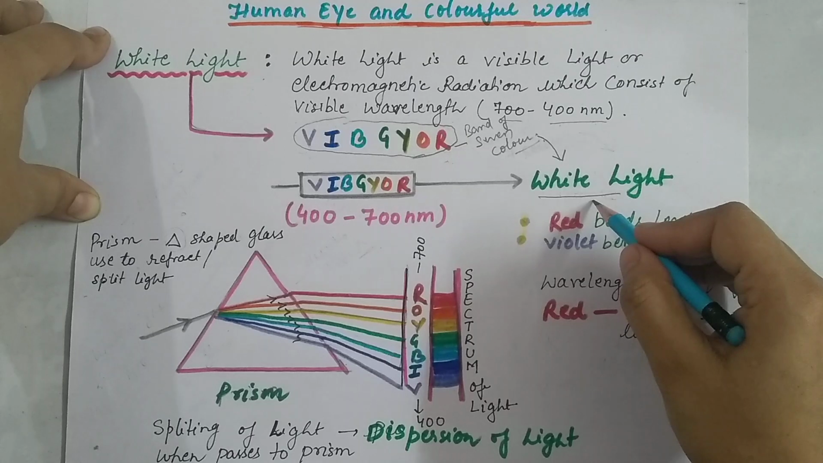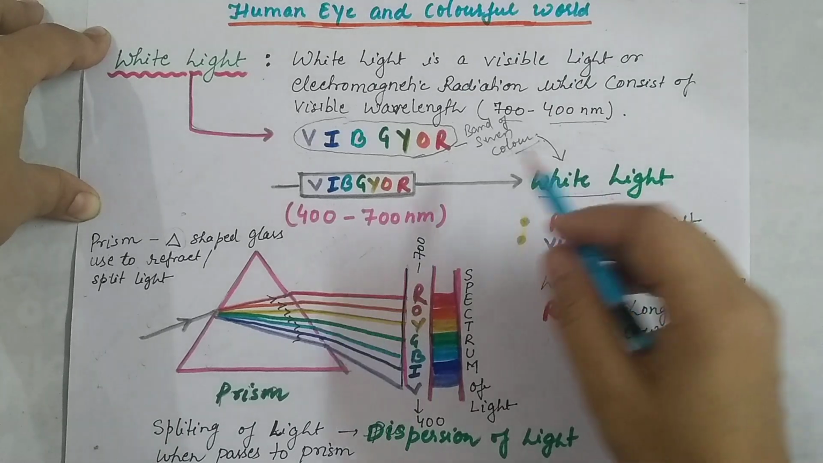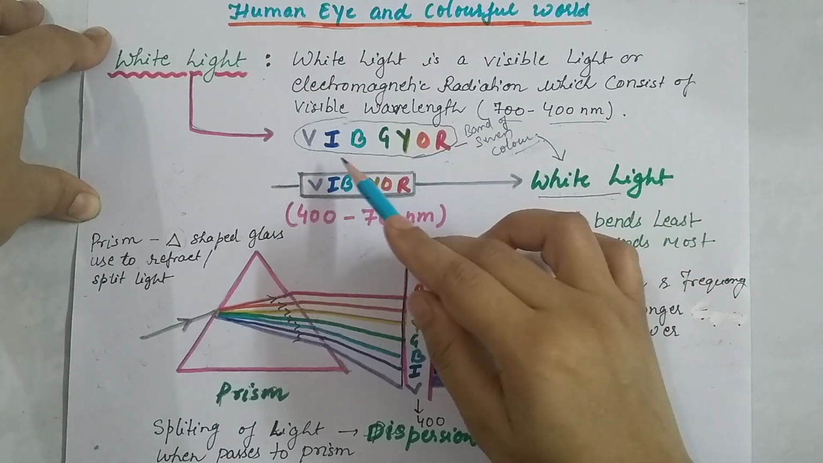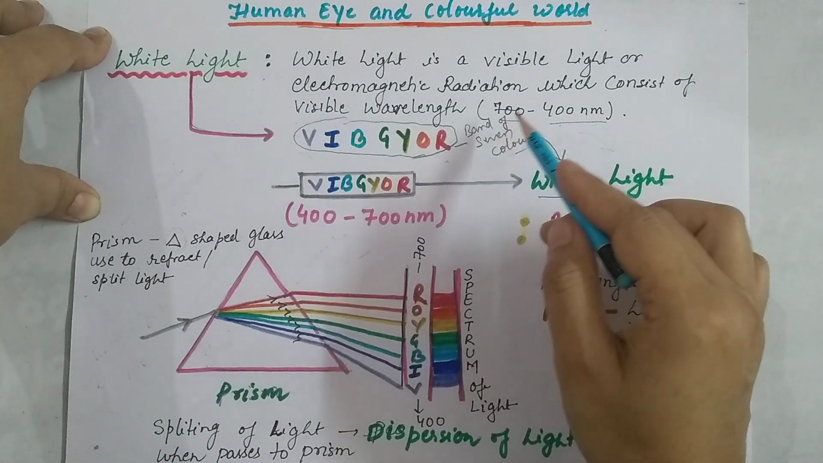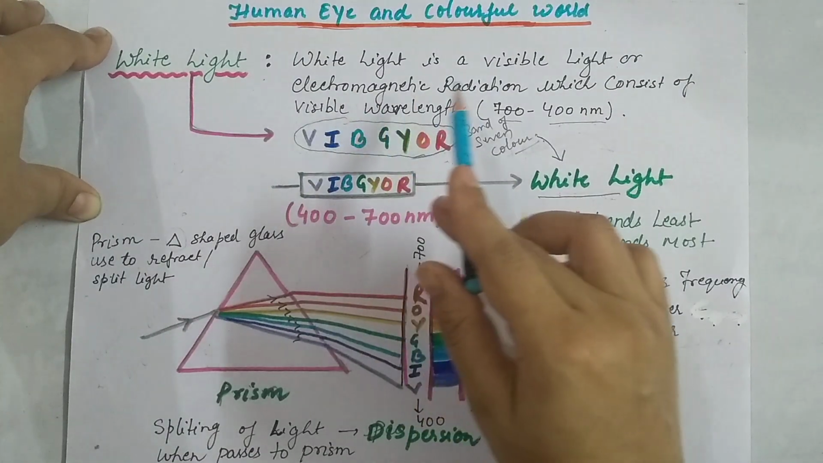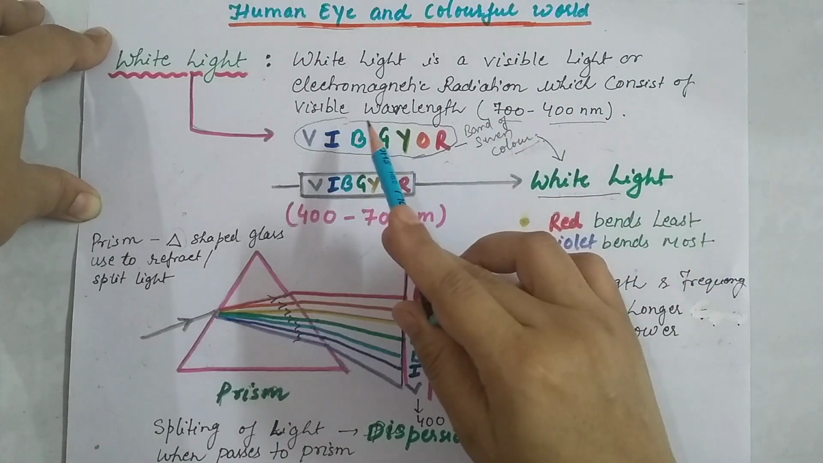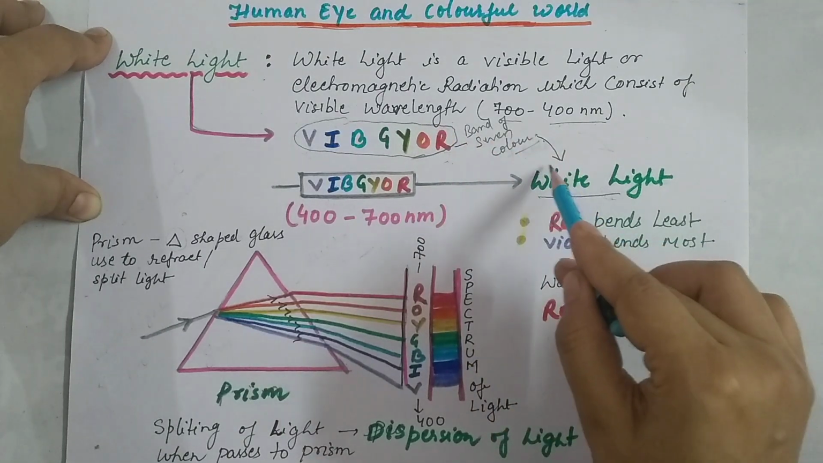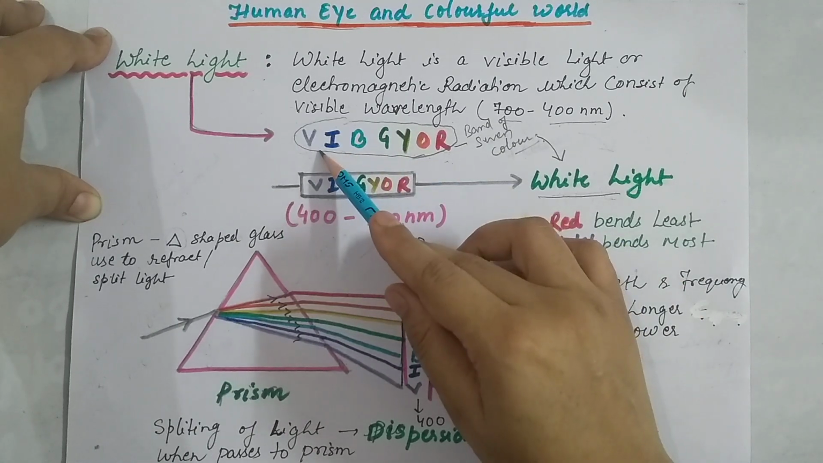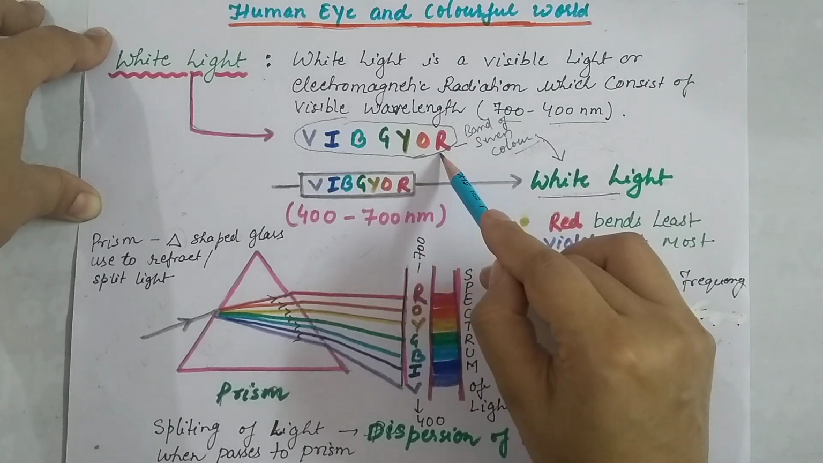So whatever light we are seeing, that is visible, ordinary, simple white light, is actually made up of these 7 bands of color, that is VIBGYOR. And this is only the visible wavelength that we are able to see. So we can define white light as visible light or electromagnetic radiation which consists of visible wavelengths, composed of these 7 bands of color.